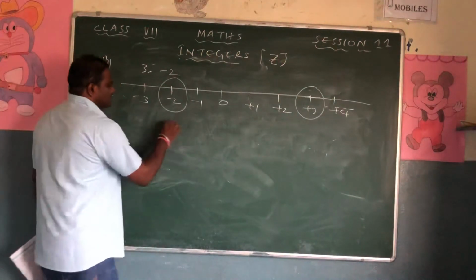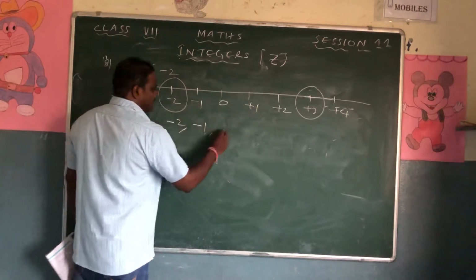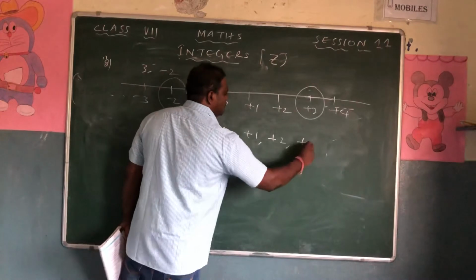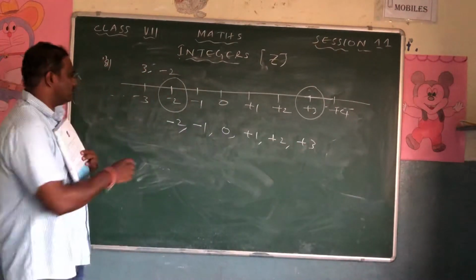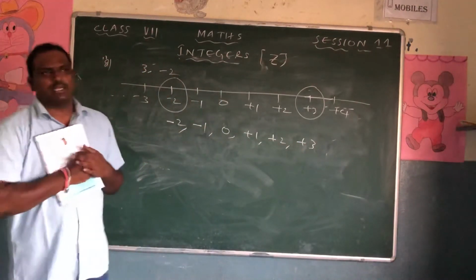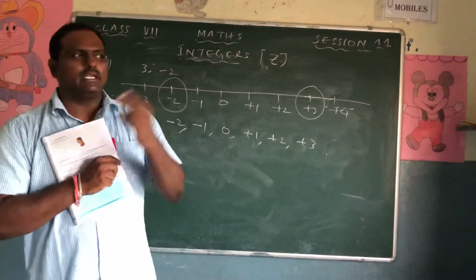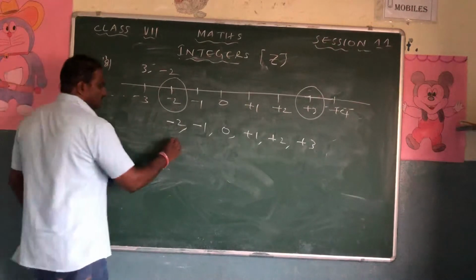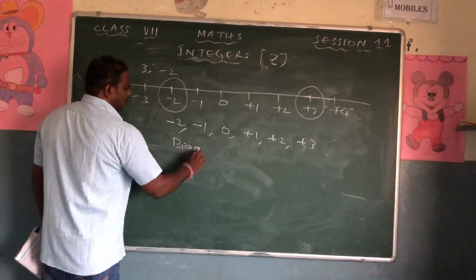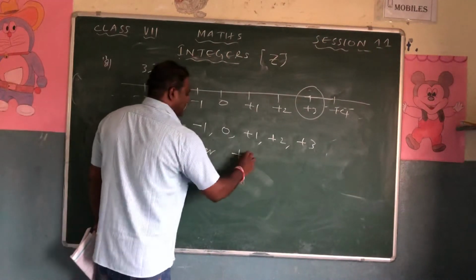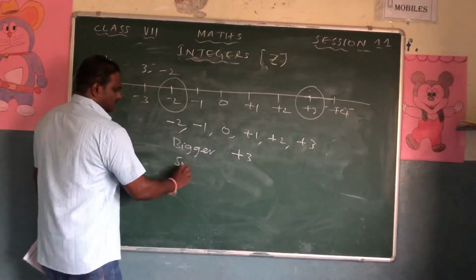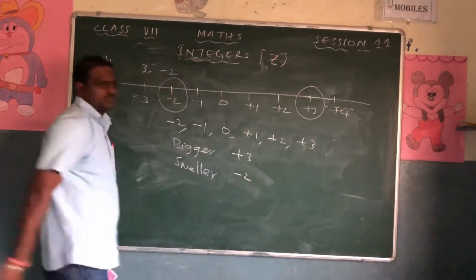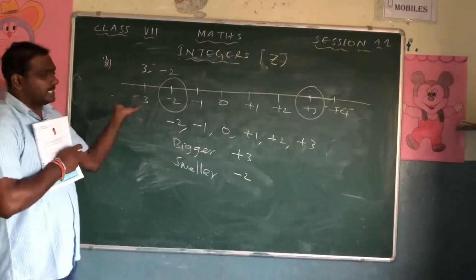Now write the numbers: minus 2, minus 1, 0, plus 1, plus 2, plus 3. Now these are all the numbers. Just now, as I said, when one positive and one negative is given, which is bigger? Without any hesitation, the bigger one is the positive number. Therefore, the bigger is plus 3, and the smaller one, you can write smallest also, is minus 2. Got it? How to write the bigger and smaller?